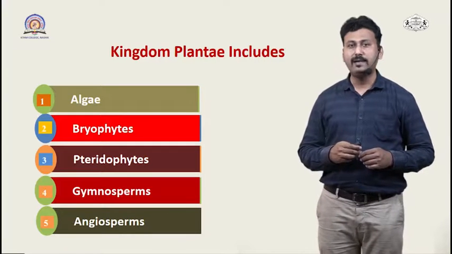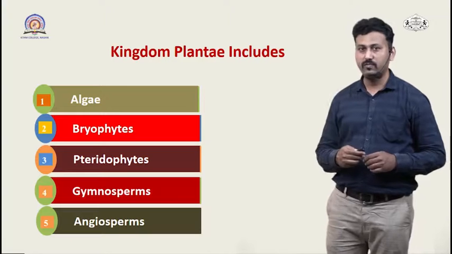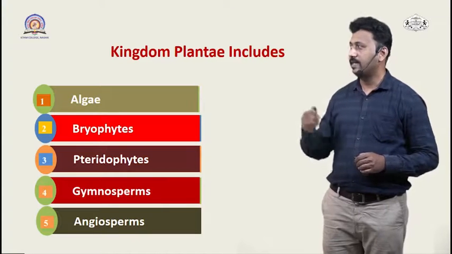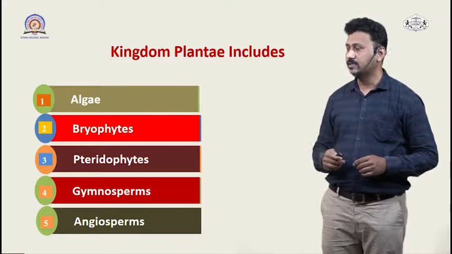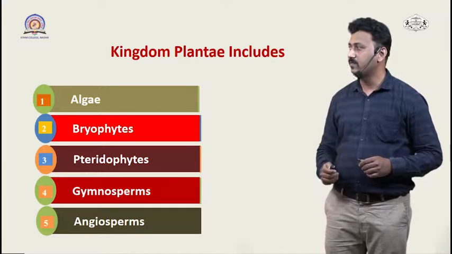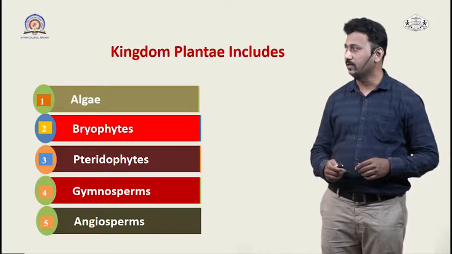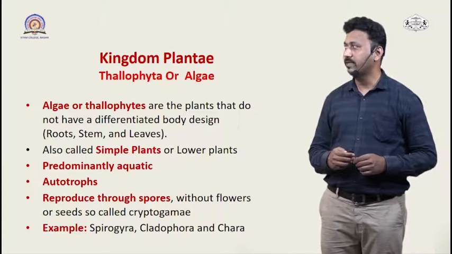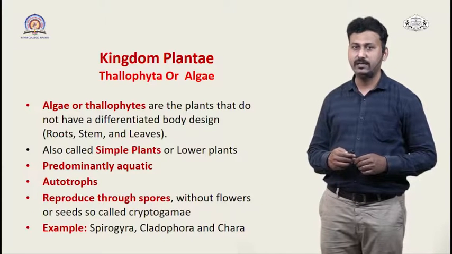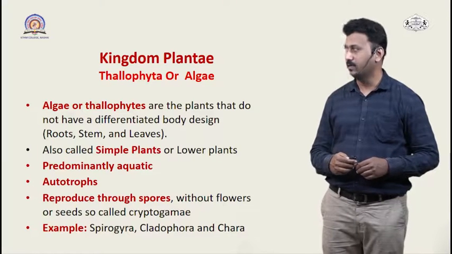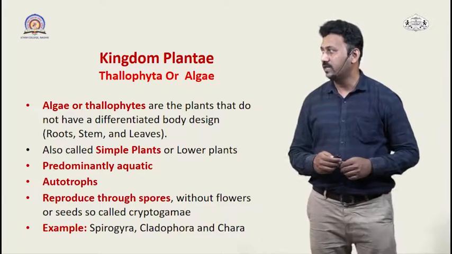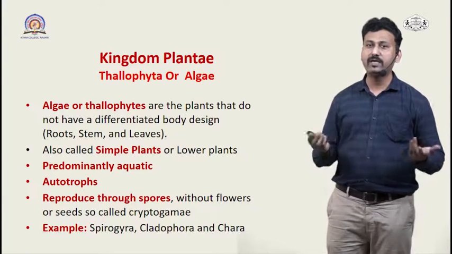So this kingdom Plantae includes different groups of organisms like algae, bryophytes, pteridophytes, gymnosperms and angiosperms. So let's study each one by one. The first group of the kingdom Plantae is algae, which is also commonly referred to by another name, that is Thallophyta. So algae or thallophytes are the plants which do not have a differentiated body.